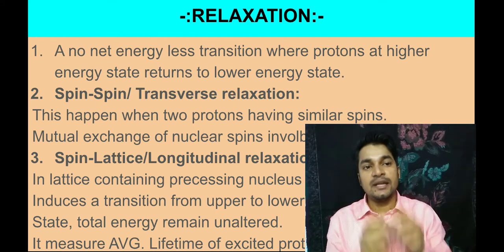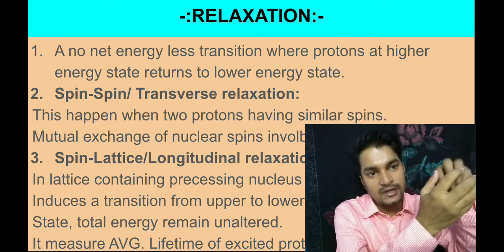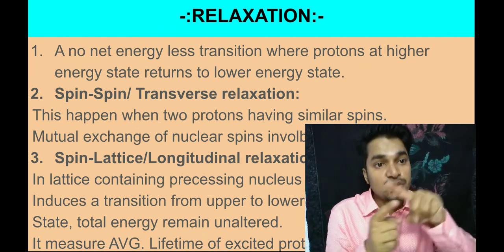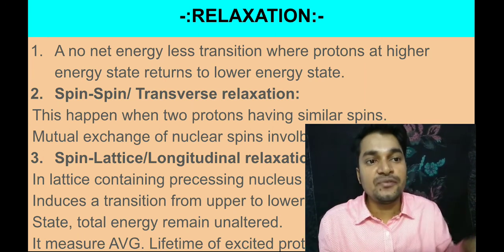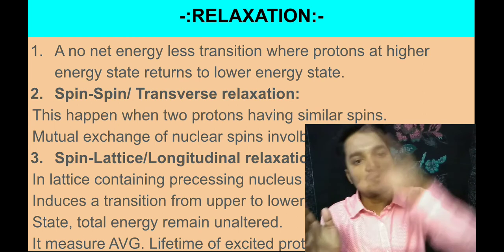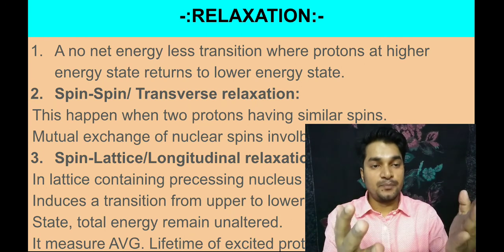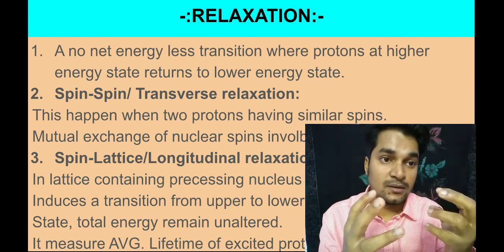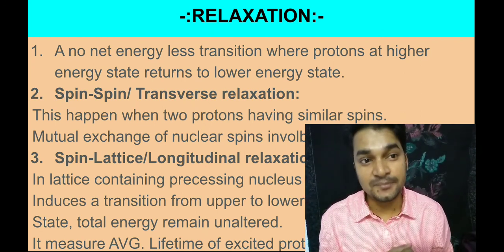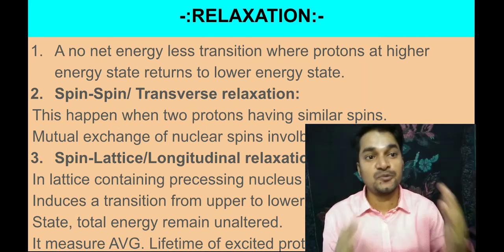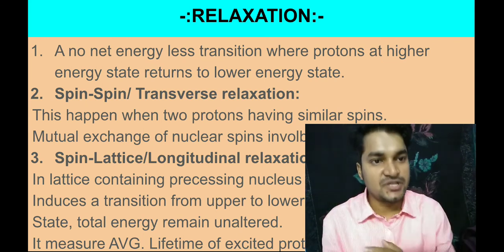Now at that condition, if they pass that energy, whatever they absorb, to the neighboring atom, and that neighboring atom passes it to the other neighboring atom, so energy will transfer from one atom to another atom, and then another atom. So if energy is passing from one atom to another, or to a higher energy excited state atom, that also prevents the saturation, and that also lowers the lifetime of the excited state atom. That's the main thing. So these are the two processes by which relaxation will be fulfilled, and that will prevent the saturation. That's the main thing.